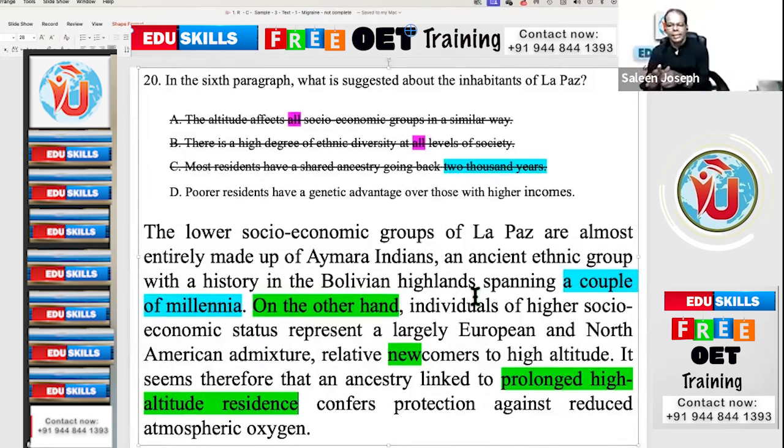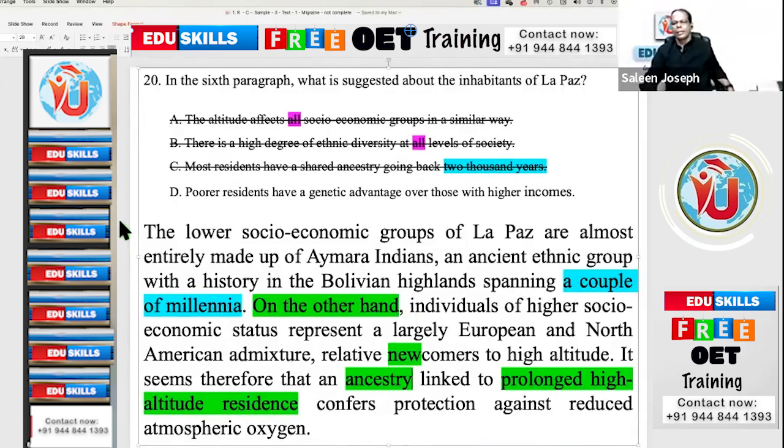And the last sentence says, it seems therefore that an ancestry linked to prolonged high altitude residence, long ancestry means staying long in high altitude places, confers protection against reduced atmospheric oxygen, means they do not have the problem of reduced oxygen.